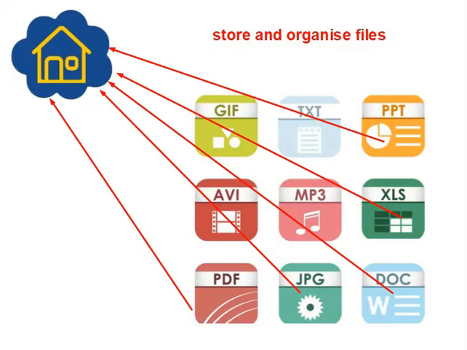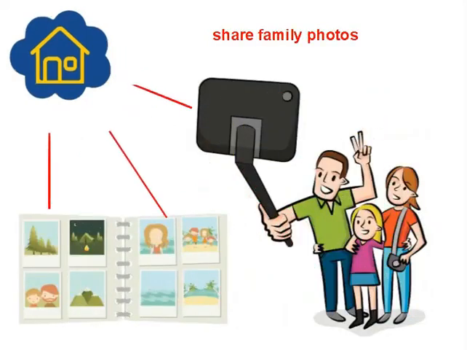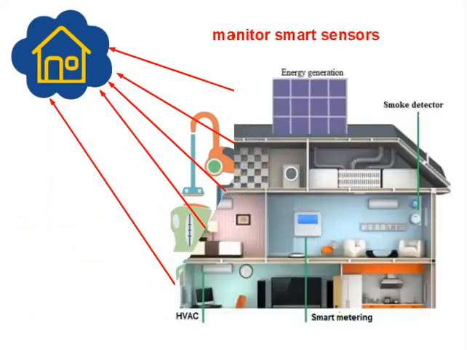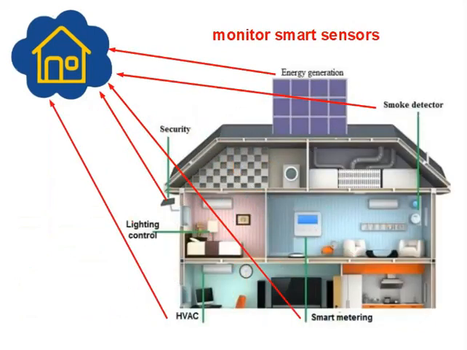Why give our data to Google Cloud or Apple Cloud or any other cloud when we can have our own? Instead of keeping our photos on our phones or using some third-party photo management service, we can upload them in our Dwel, where they can be organized and shared with family and friends. Dwel will provide us with our own platform where data from smart appliances and smart sensors in our homes can be gathered, processed, and utilized to control our environment more efficiently.